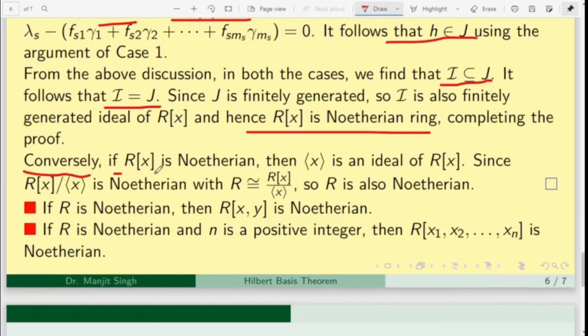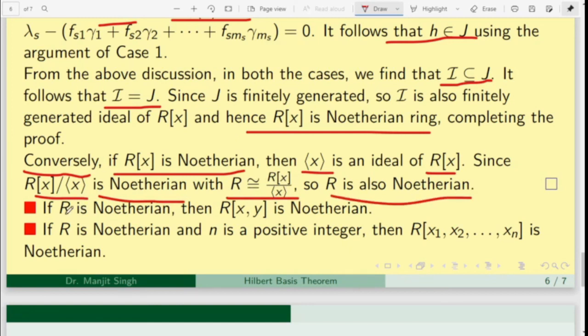Conversely, if R[x] is Noetherian, since R is a ring with unity, the ideal of R[x] of this type, a submodule, we can take. This is a submodule generated by x, and by the submodule property, R[x] is Noetherian, so R[x] upon the ideal generated by x, the quotient module, is also Noetherian, and it is isomorphic to R. Therefore the right side is Noetherian, so R is also Noetherian.